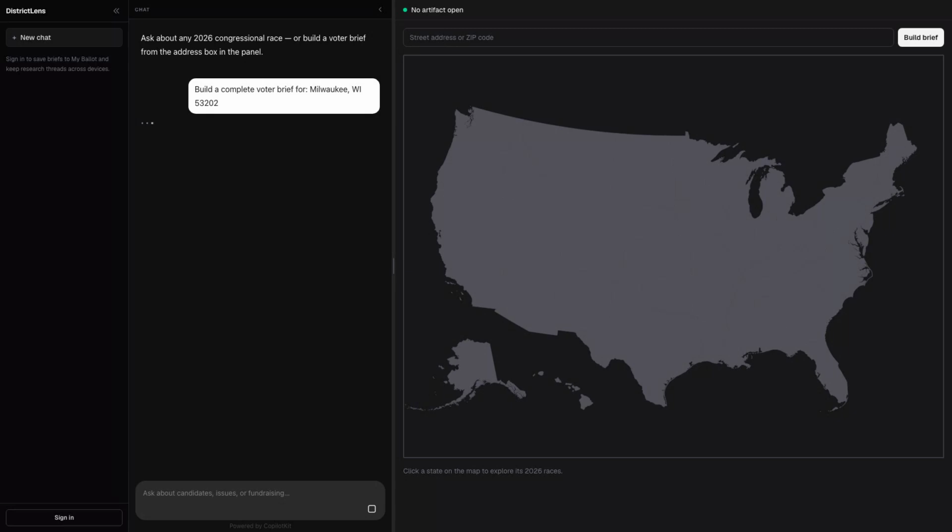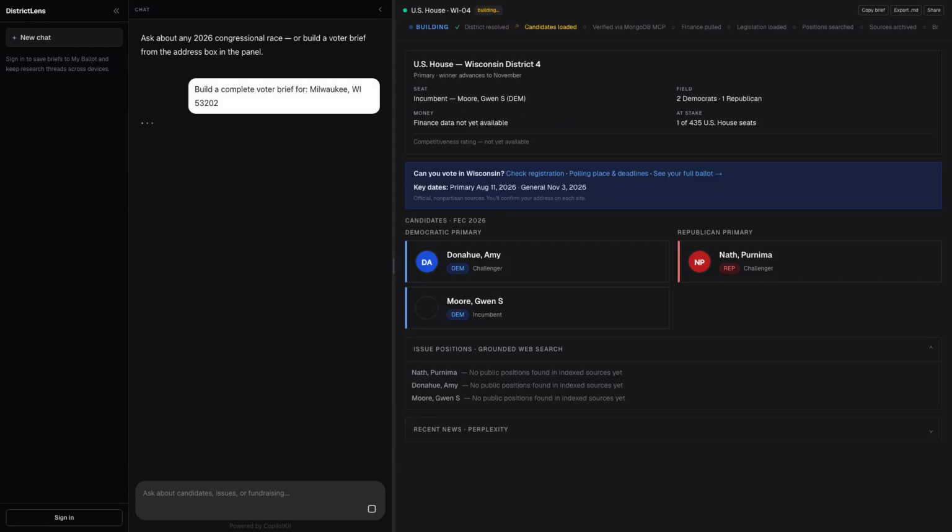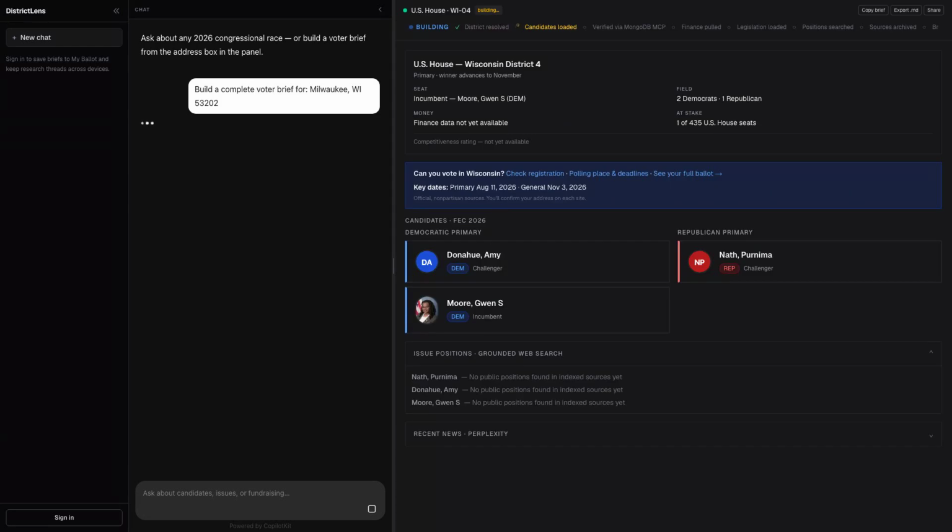Everything this agent knows lives in MongoDB. 3,000 candidates, 470 races, and every archive source it cites. Its research writes back, so each race it studies makes the next answer faster. Seconds later: candidates, money, the incumbent's record, and cited issue positions with archived, dated sources.